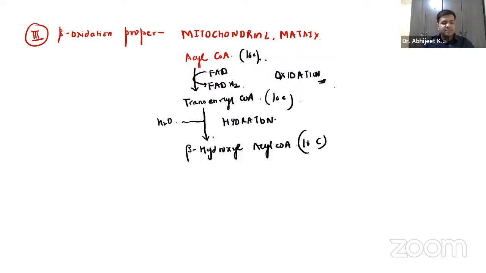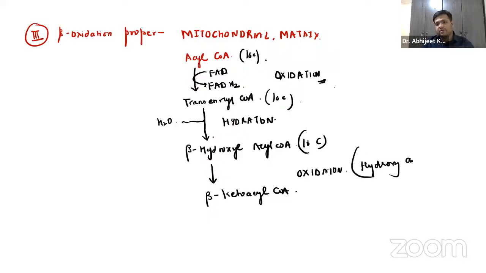Now, beta hydroxyacyl coenzyme A will convert into beta ketoacyl coenzyme A. And it's again oxidation, guys, right? Oxidation, or I can simply say dehydrogenase, the hydroxyacyl coenzyme A dehydrogenase, right? Whenever we are using dehydrogenase, what is happening? NAD plus will be converted into NADH. NADH, obviously the energy will be released now.